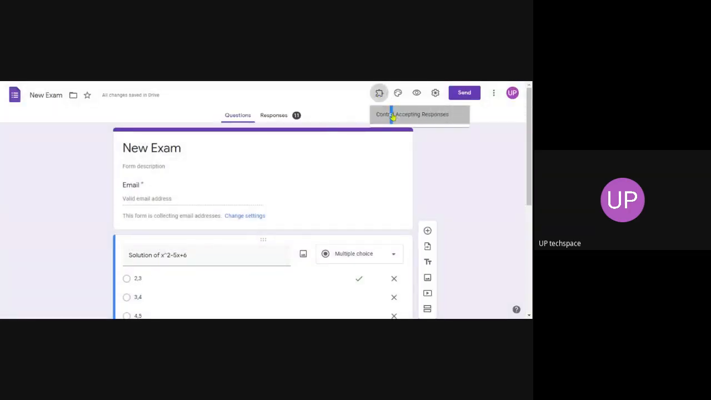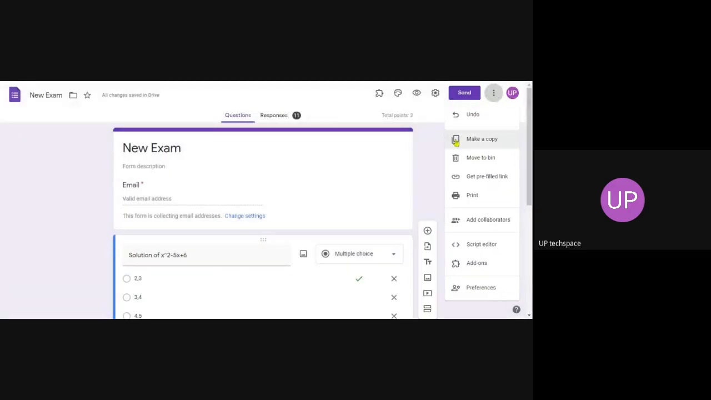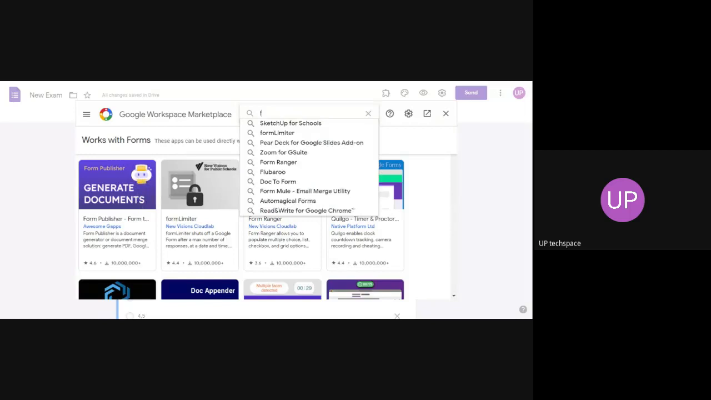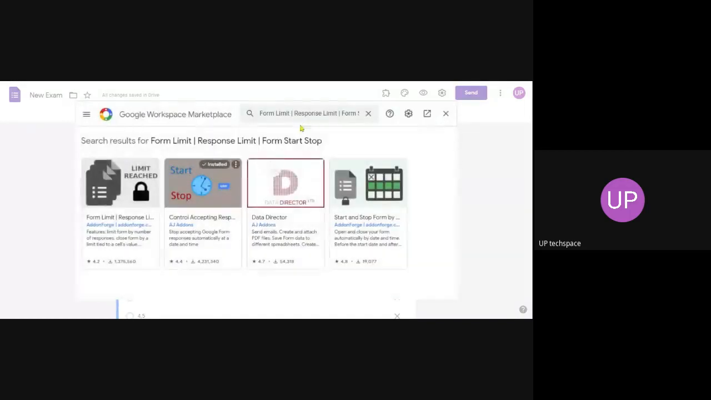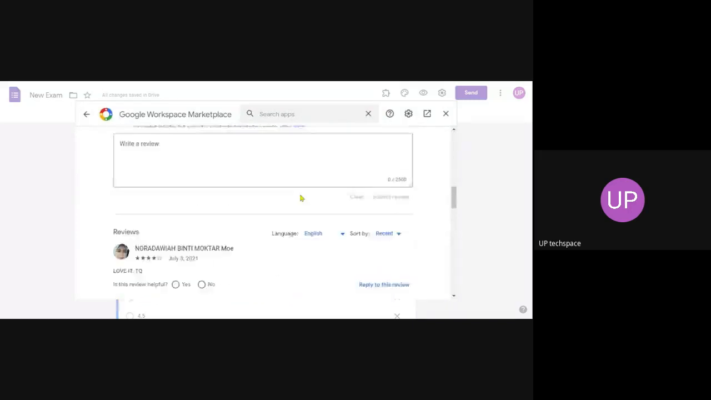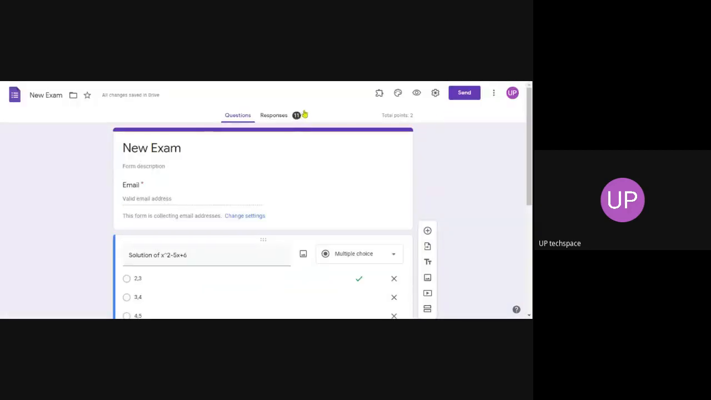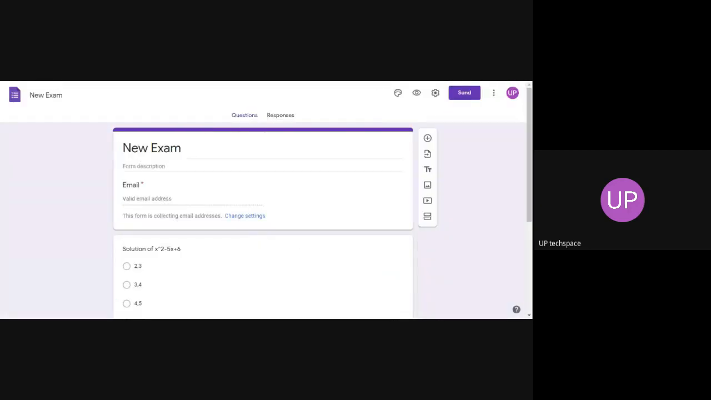I think I have to reinstall that, because I opened this and suddenly it stopped. Once I do that, I just refresh this window, then go to Control accepting responses.